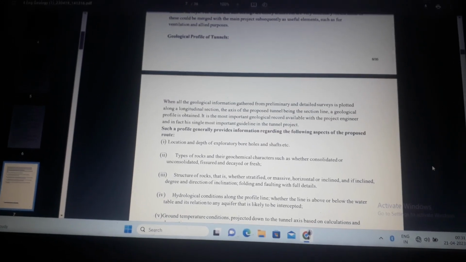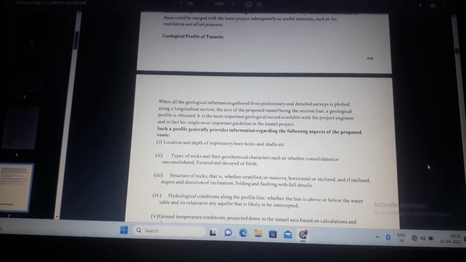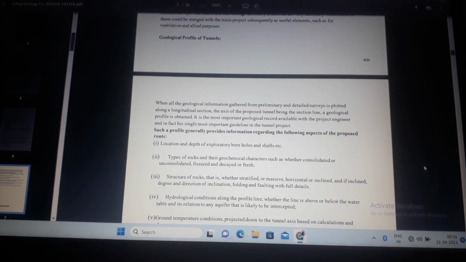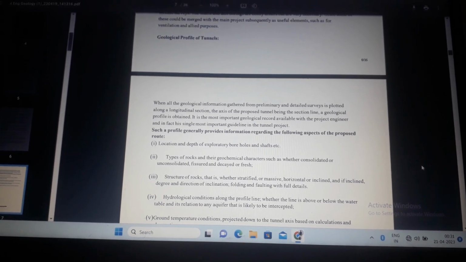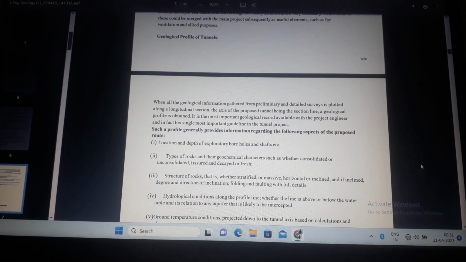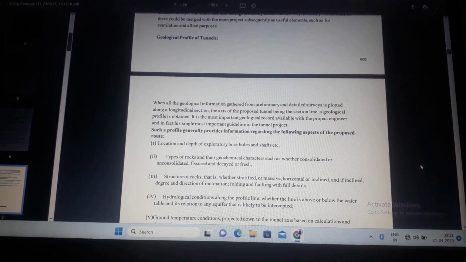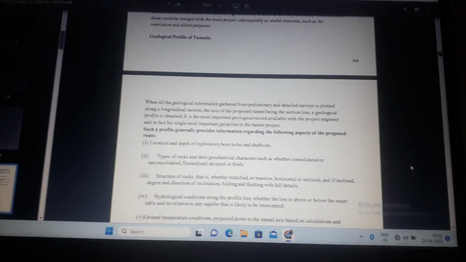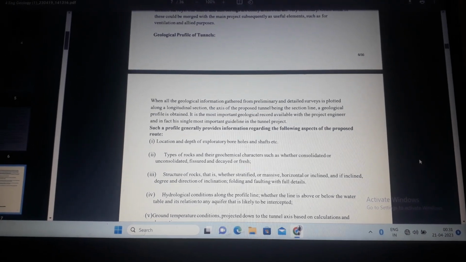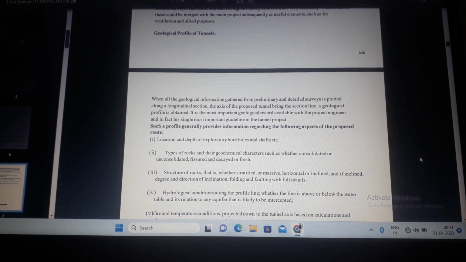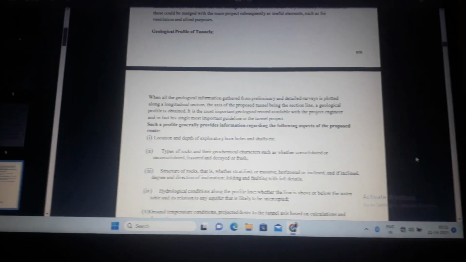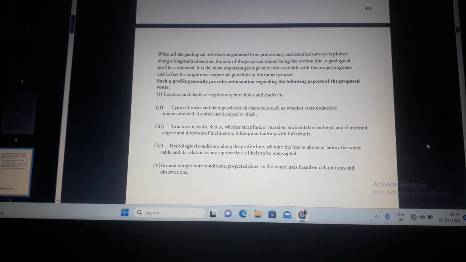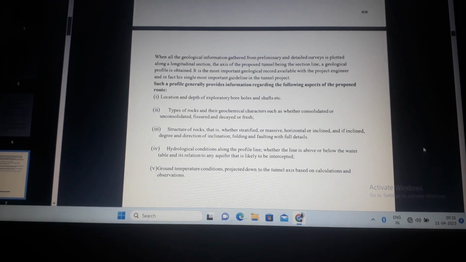Geological profile of tunnel. When all the geological information gathered from preliminary and detailed survey is plotted along a longitudinal section, the axis of the proposed tunnel being the section line, a geological profile is obtained. Such a profile generally provides information regarding the following aspects of the proposed route: location and depth of exploratory boreholes and shafts, etc. Types of rocks and their geochemical characteristics, such as whether consolidated or unconsolidated, fissured and decayed or fresh.